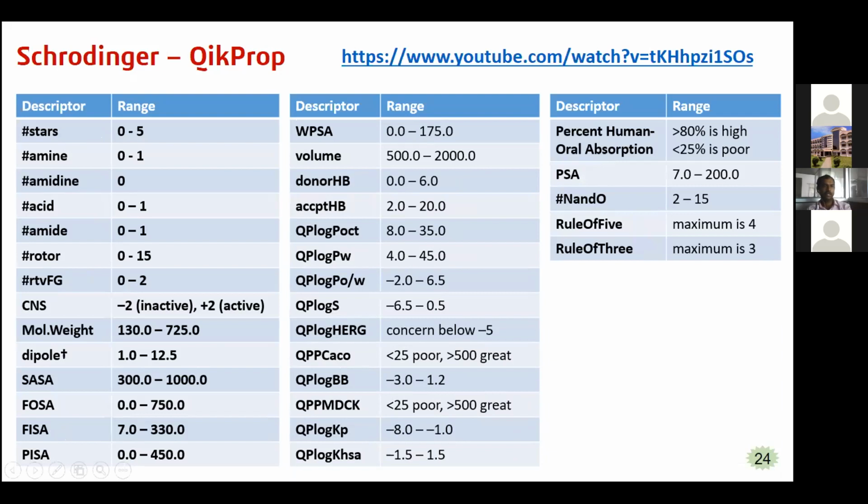More stars means the compound is not obeying, that is, it is not within the range of these properties. The star count should be 0. If 0 is present, the compound is not violating any of these properties. If it comes as 1, 2, 3, 4, 5, it is given as a number, indicating that some of the properties are being violated while predicting in QikProp.